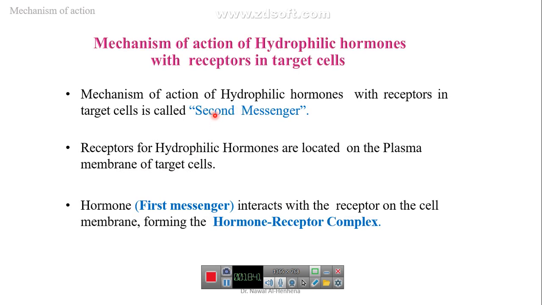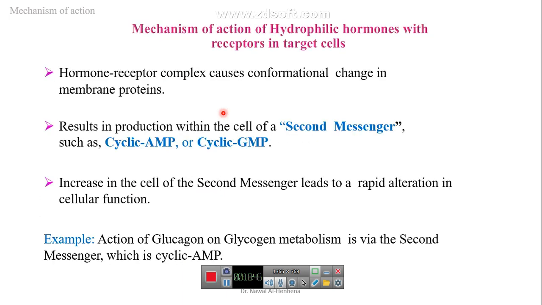We have seen here the second messenger. Examples of the second messenger can be cyclic AMP or cyclic GMP.